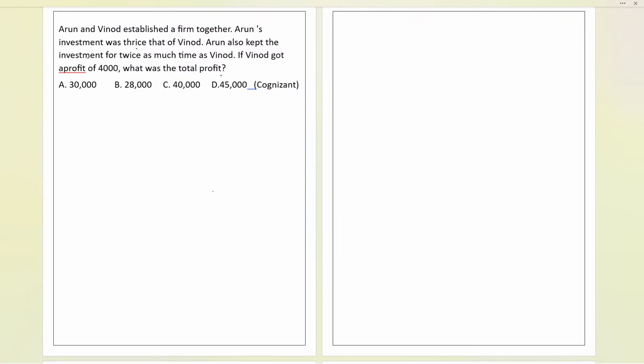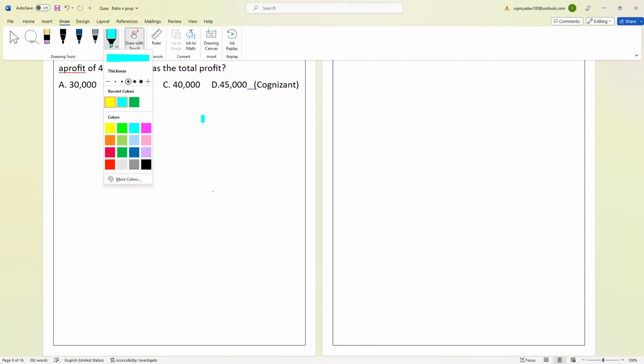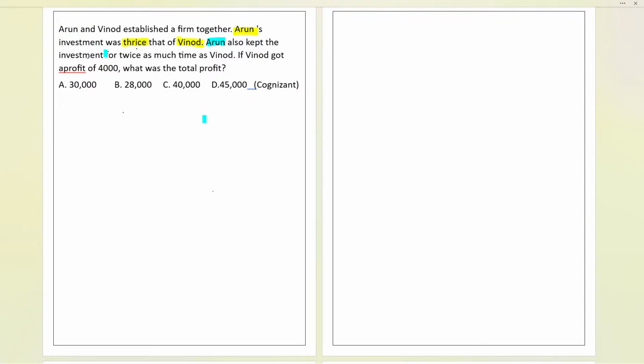Okay, so now let us write over here and highlight. Arun's investment is thrice that of Vinod. That is the first condition. Second condition, let me tell you over here, everybody: Arun kept the investment for twice the time as Vinod. Two conditions are given over here, and Vinod's profit is 4,000 rupees only. For only Vinod the profit is given as 4,000, and the total profit we need to find over here.